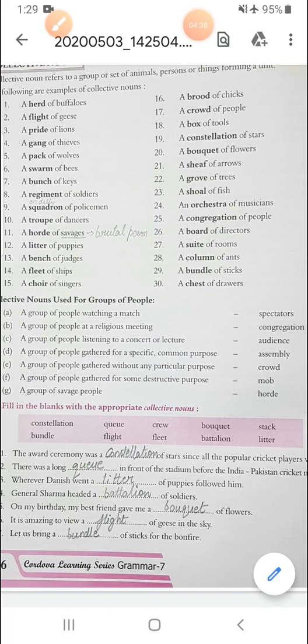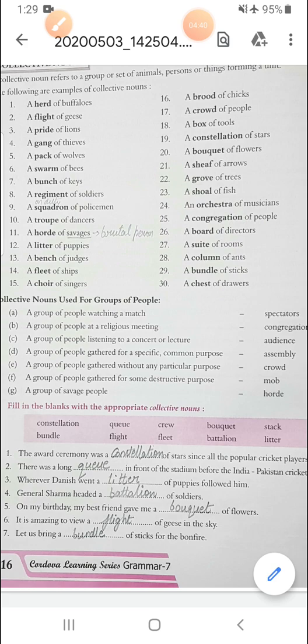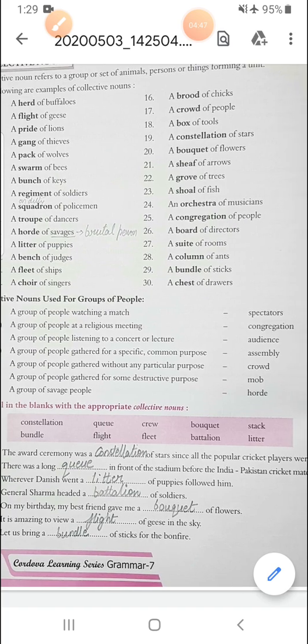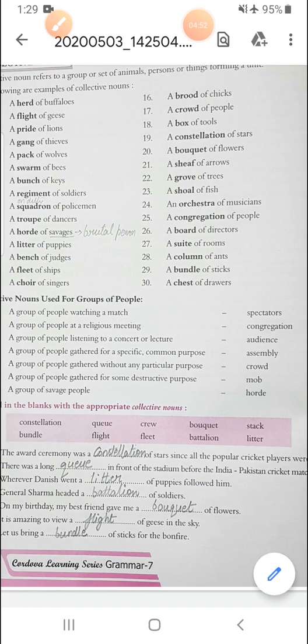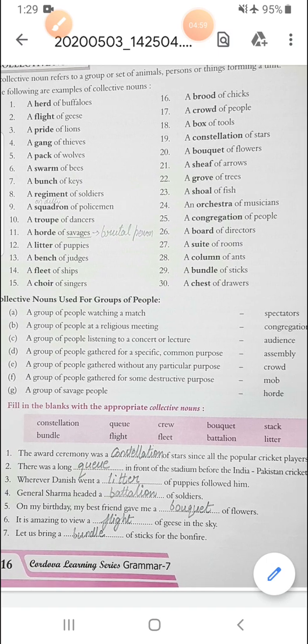Why are we saying constellation of stars? Because it was looking like a collection of different stars. Then there was a queue in front of the stadium before the India-Pakistan cricket match began. Queue means that straight line. Alright. Then third is wherever Danish went, a litter of puppies followed him. Again, a collection of puppies is called a litter. General Sharma headed a battalion of soldiers. We use battalion of soldiers also.